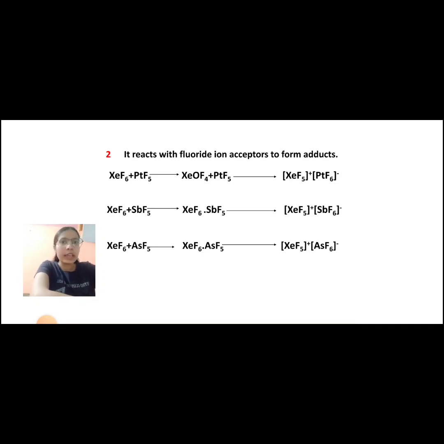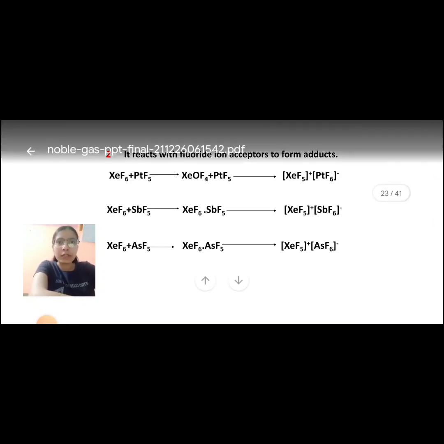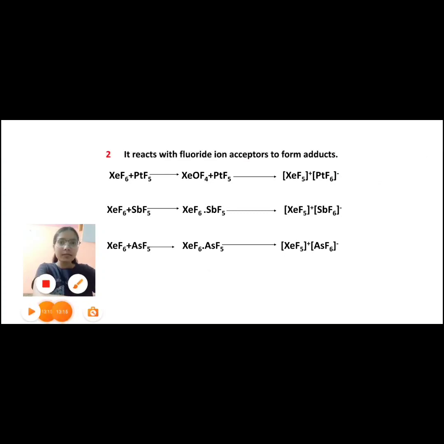When we react XeF6 with SbF5, we get XeF6·SbF5 equal to XeF5 positive ion, SbF6 negative ion. When we react XeF6 plus AsF5, it gives XeF6·AsF5, which is equal to XeF5 positive ion, AsF6 negative ion.